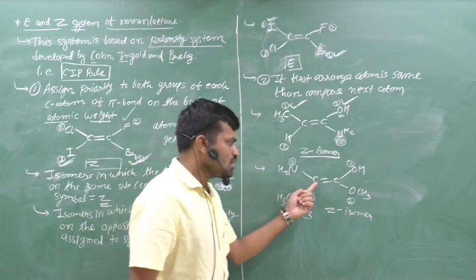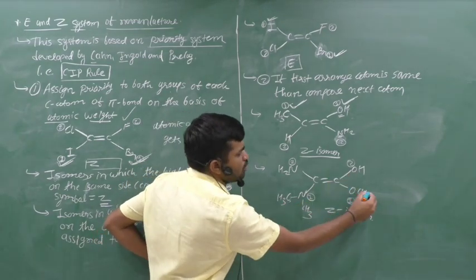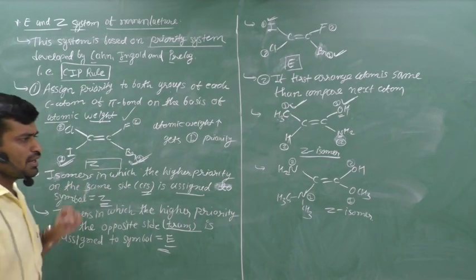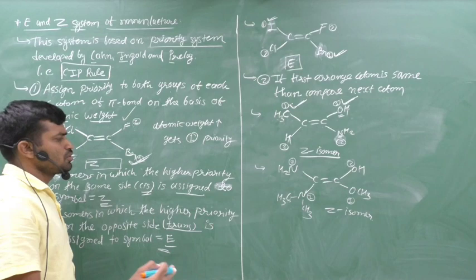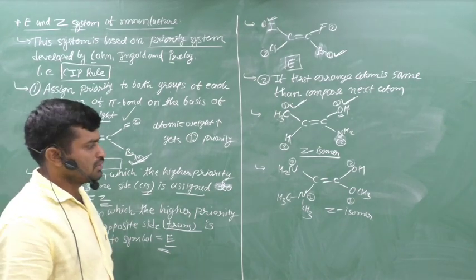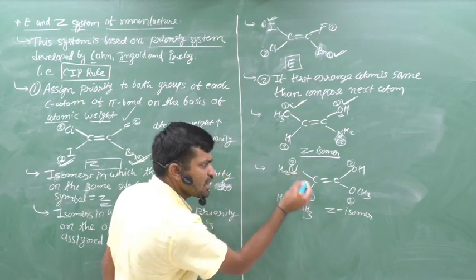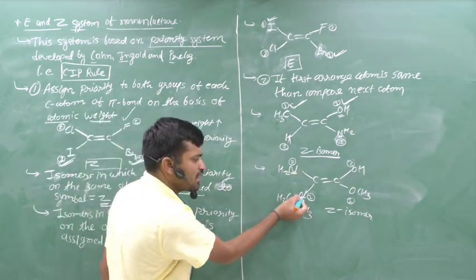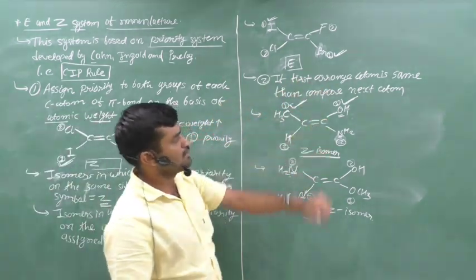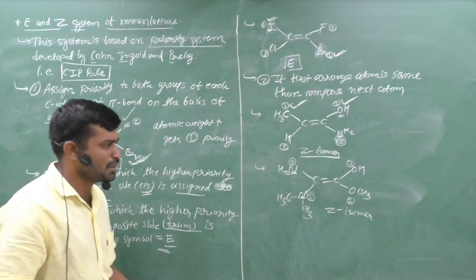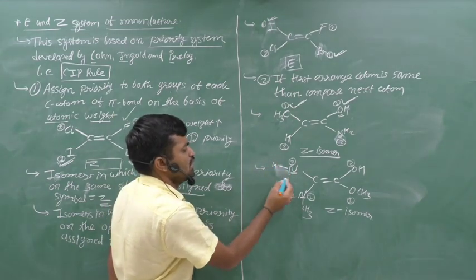NH2, C double bond C, N, CH3, CH3, OH and OCH3. Yes, it shows the geometrical isomerism, but it does not show cis-trans, it shows E and Z. Now we can decide the E/Z form with the help of the priority rule. Here the directly attached atom is nitrogen. Here also the directly attached atom is nitrogen. If the first attached atom is same, then we compare the next atom. Now we compare next. Here the next atom is hydrogen. Both are hydrogen: H, H.